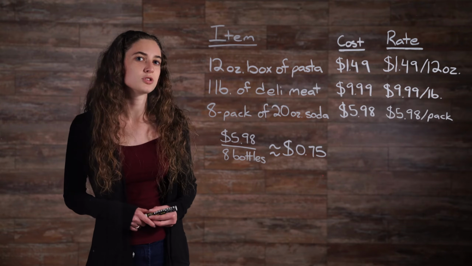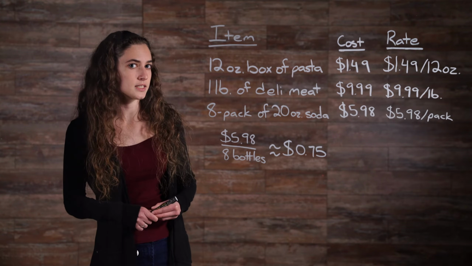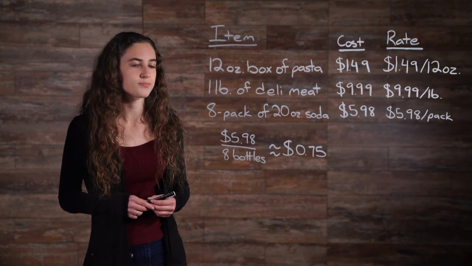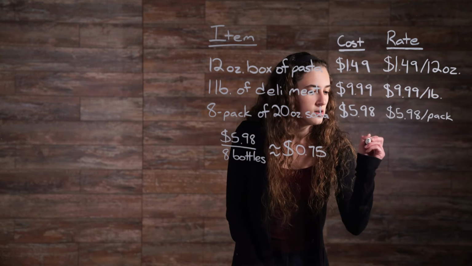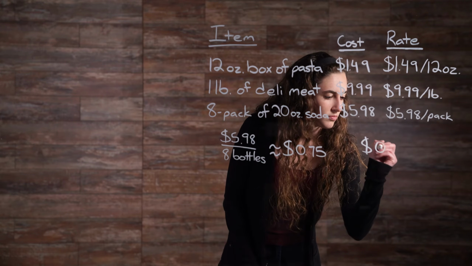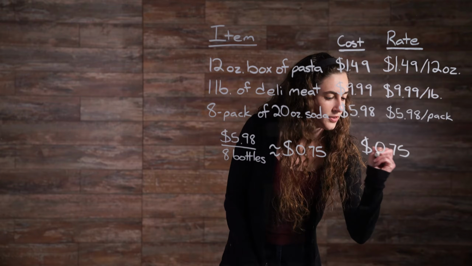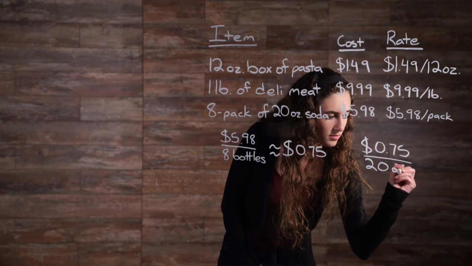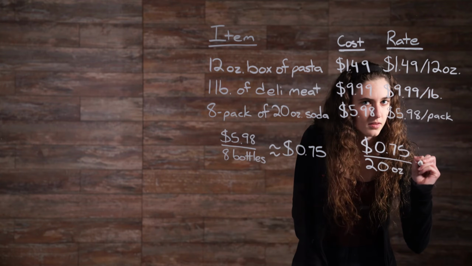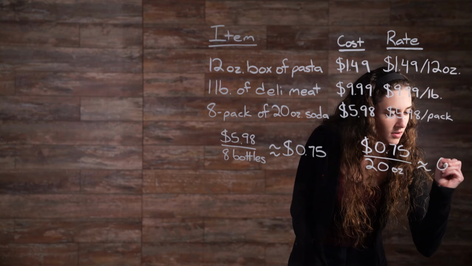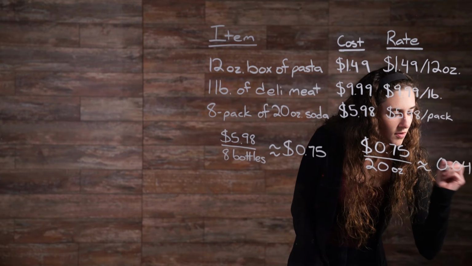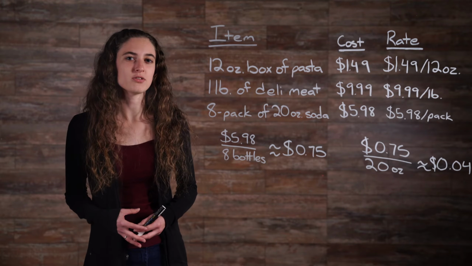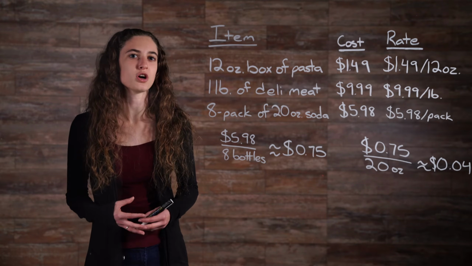If one 20-ounce bottle costs roughly 75 cents, then dividing that cost by 20 ounces reveals the cost per ounce. So 75 cents divided by 20 ounces gives you roughly 4 cents per ounce. As you can see, breaking down costs to the smallest unit reveals the cost savings of